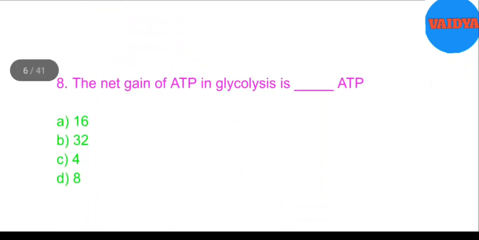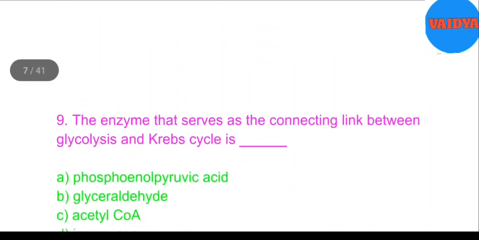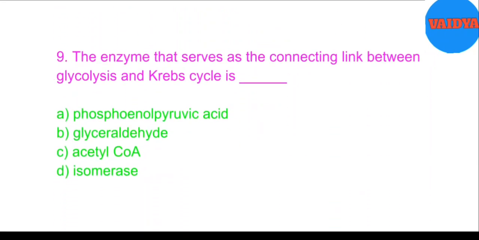8. The net gain of ATP in glycolysis is blank ATP. A. 16, B. 32, C. 4, D. 8. Answer: D. 8.